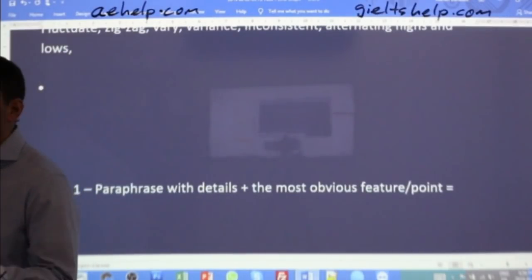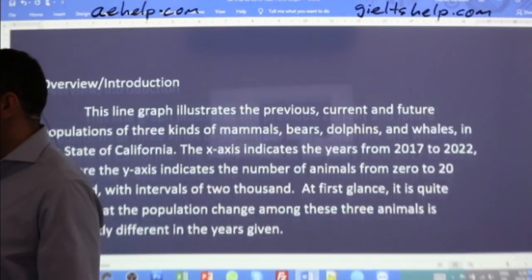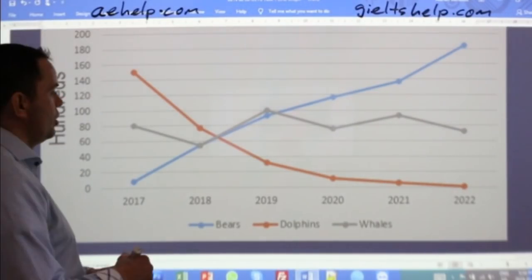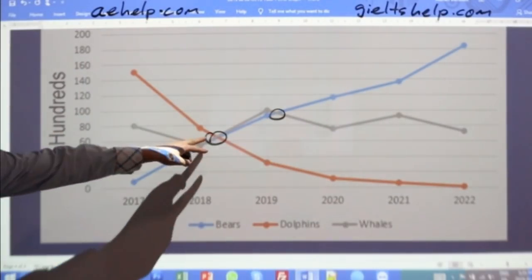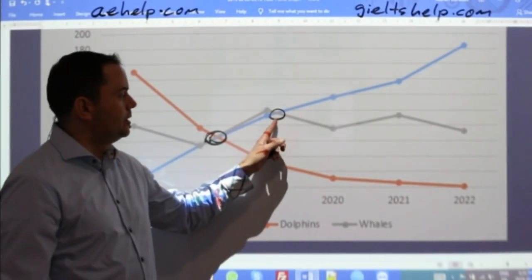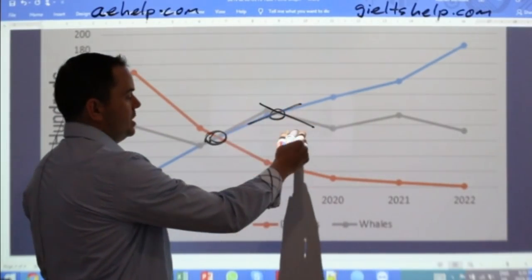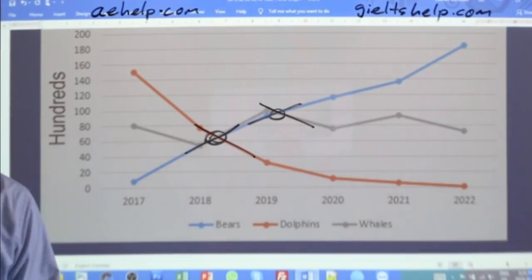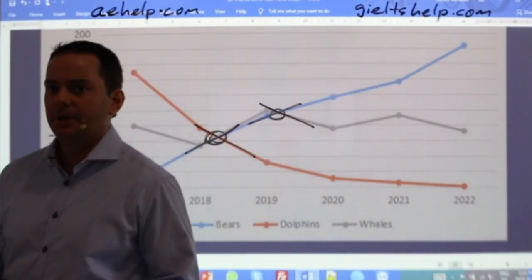One last one, students, and then we get into writing the sentences soon. How can we describe these points? Notice this point here, and this point here. What are words we can use to describe when one line crosses with another line like this? Cross is okay.